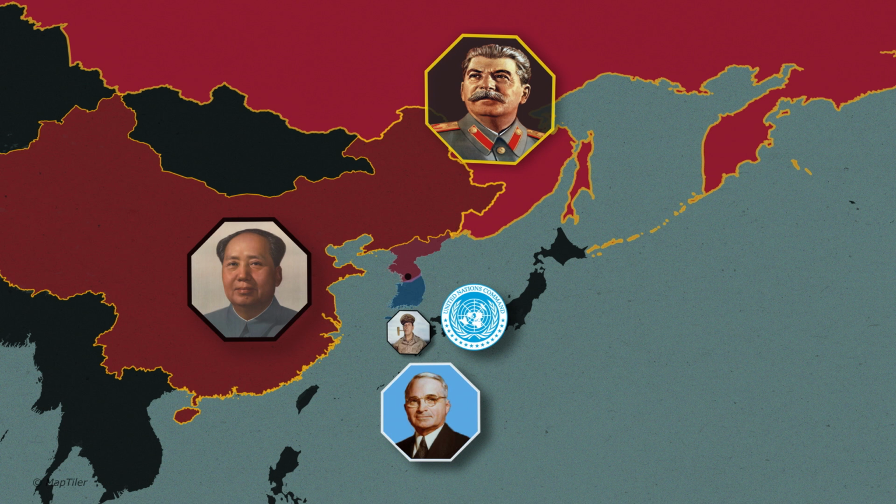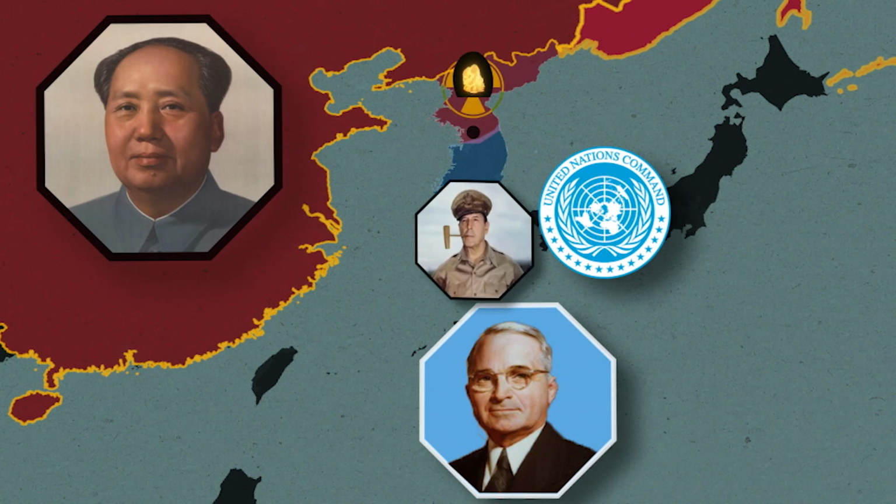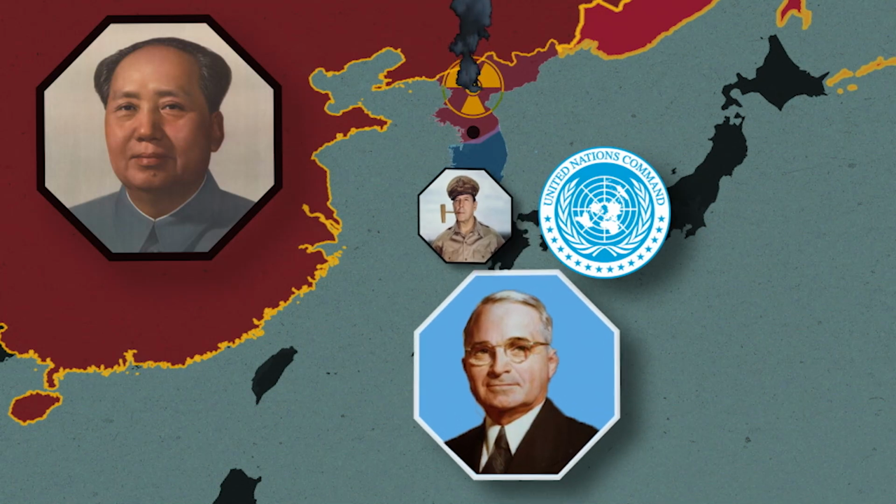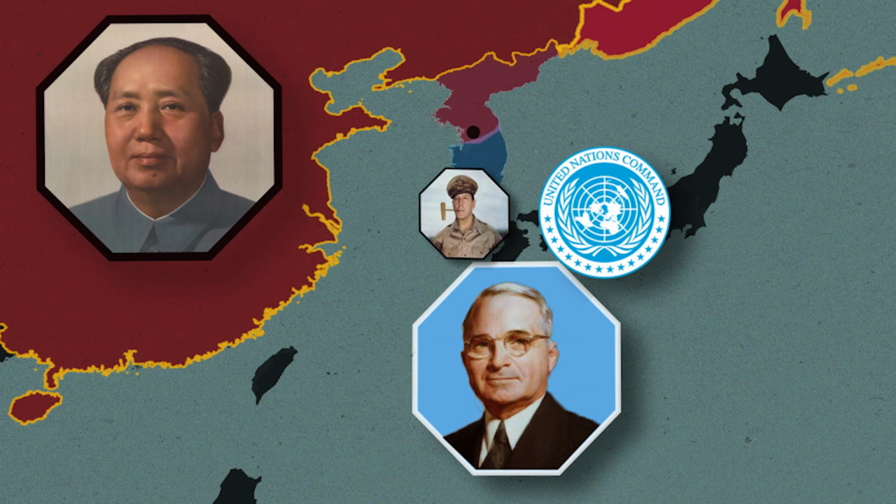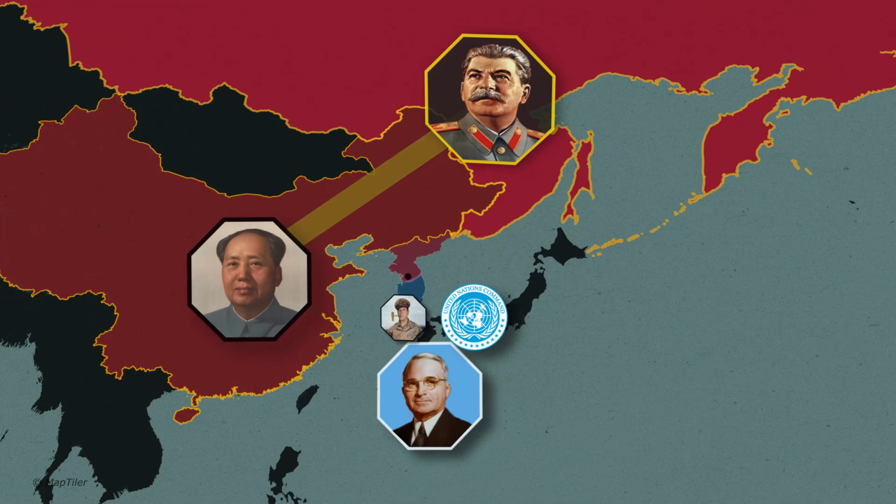But this heavy loss prompted General MacArthur to consider using nuclear weapons. Truman turned down his request. He wisely did not want another world war. This might lead to a major war with China, especially when the Soviet Union and China had signed a defensive alliance, committing each to go to war if the other party was attacked.